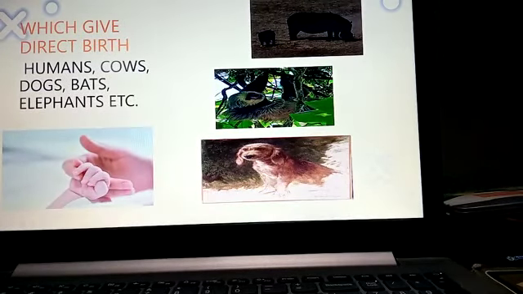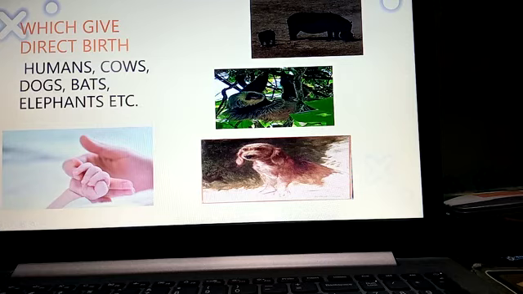The third picture which is shown is of the animals which give direct birth, children. The first picture at the top is the hippopotamus. You can see the baby hippopotamus. So hippopotamus gives direct birth to the young ones. The second one is a bat, children. So bat is a mammal. So generally we can say most mammals do not lay eggs. Bat is a mammal which gives direct birth to the young ones.